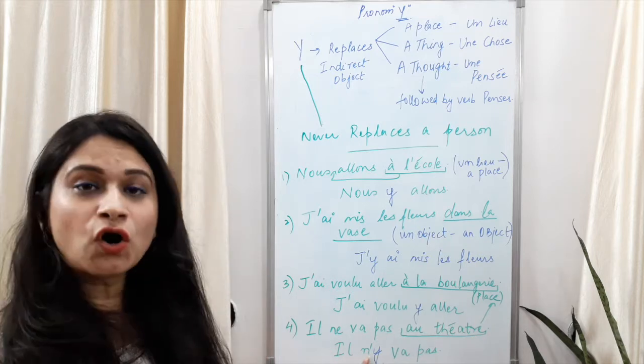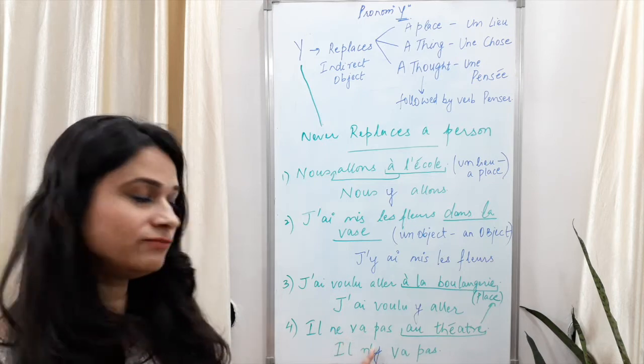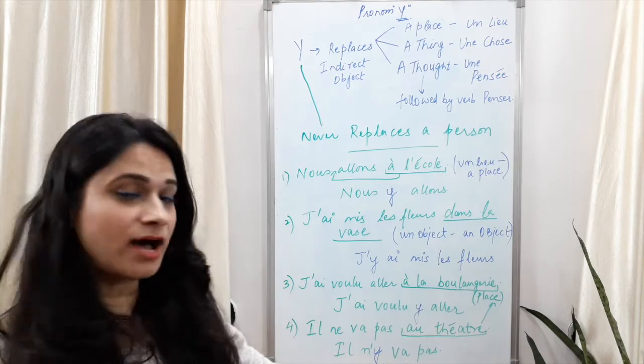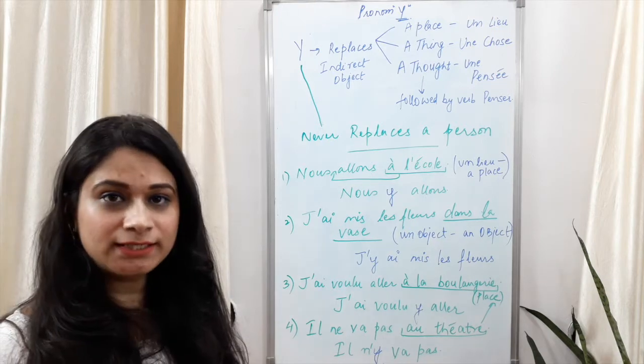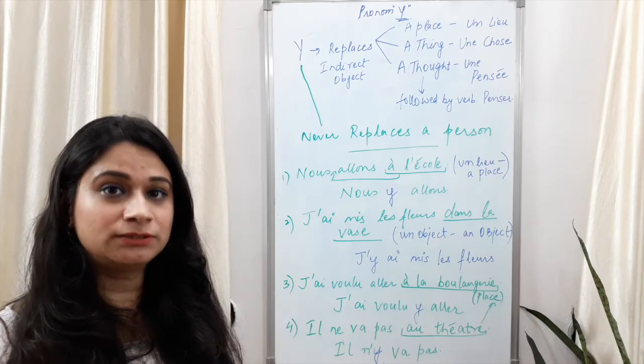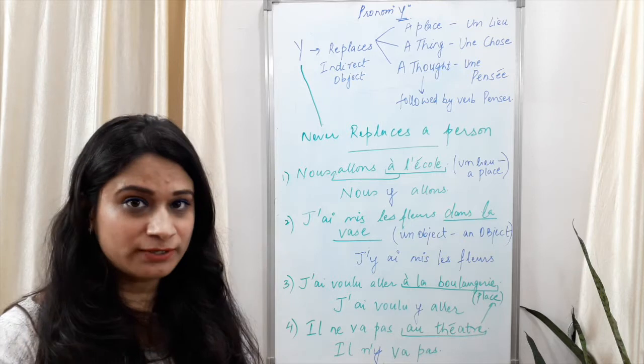Il, no, on no, we have removed its E and in place of that, we have used an apostrophe followed by a pronoun y, va, pa. Il, ni, va, pa. Whenever you have two vowels coming together, then you are going to remove the first vowel and put an apostrophe in place of that.